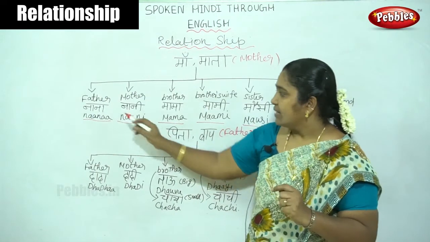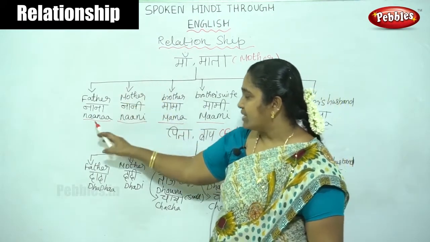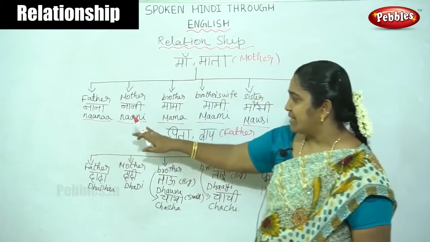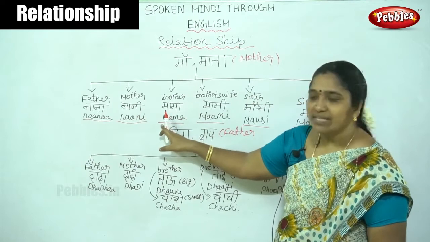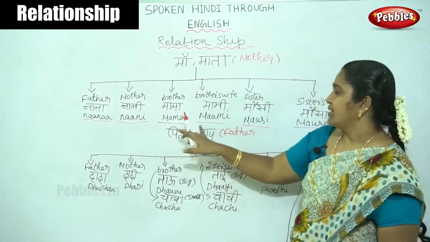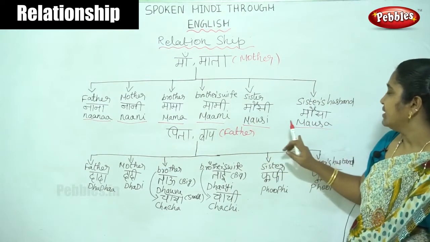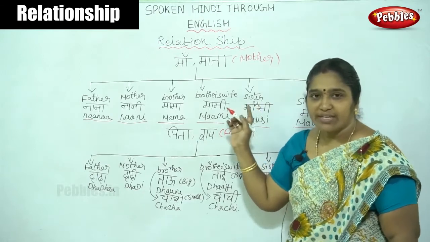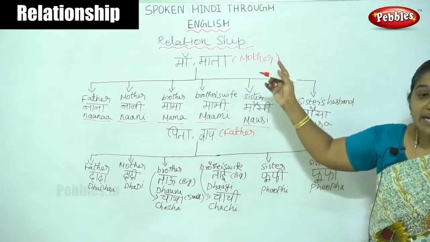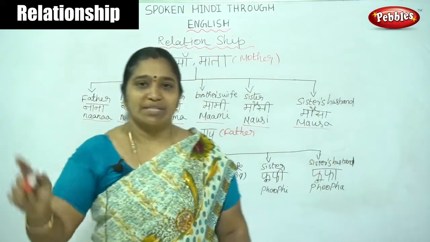See here, our mother's father is called as Nana and mother is called as Nani. Then our mother's brother is called as Mama. Then Mommy. Here Mausi and Mausa. By seeing this map, you can clearly understand the relations of our mother's side.